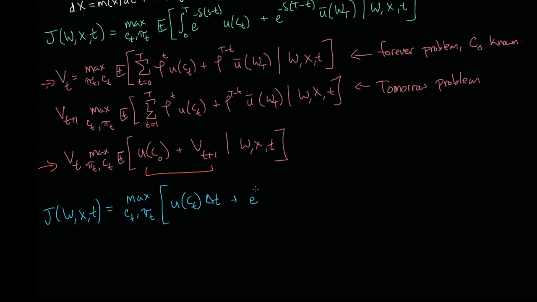Plus, we need to discount now the tomorrow problem because delta t time has passed when we begin solving this, so we need to additionally discount that little delta t, and then we put the rest of the problem, which is going to be from t plus delta t onward, with e to the minus delta times s minus delta t, utility of cs, plus e to the minus delta times t minus s, sorry, kind of bad, W_T, and then imagine that I write ds.